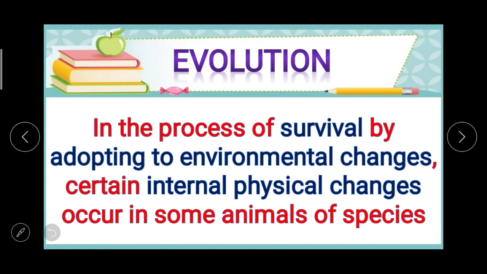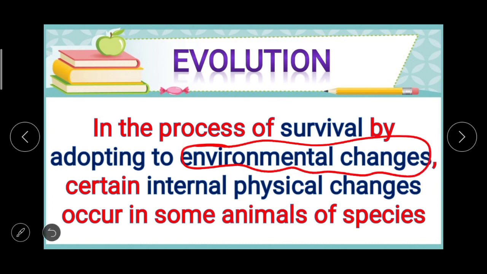In the process of survival by adapting to environmental changes, certain internal physical changes occur in some animal species. Environmental changes, which is a very important word here. हम देखते हैं कि अलग अलग environmental changes होते रहते हैं और इसके लिए कुछ हज़ारों साल लगते हैं, कई 100 सालों में ये changes होते हैं, या फिर कई बार हमें हमारी life में ये सारे changes दिखाई देते हैं.